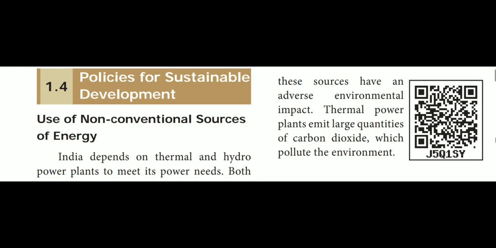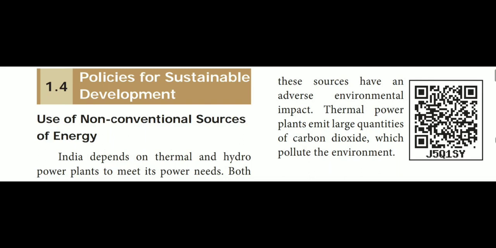Thermal power plants emit large quantities of carbon dioxide which pollute the environment. So mostly India depends on two types, thermal and hydropower plants. Hydro means with the help of water. Here, thermal will pollute the environment by releasing carbon dioxide.